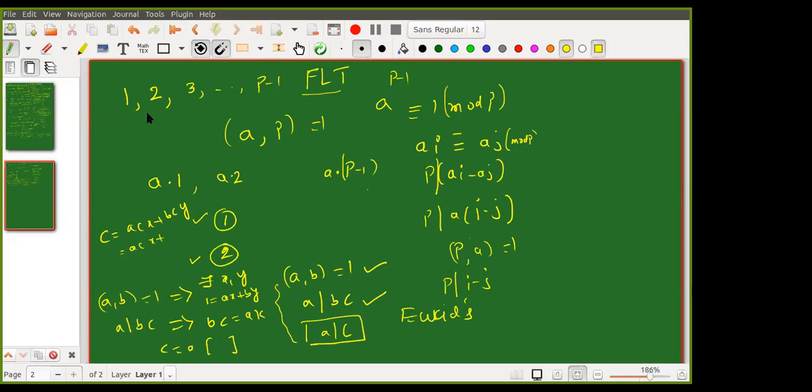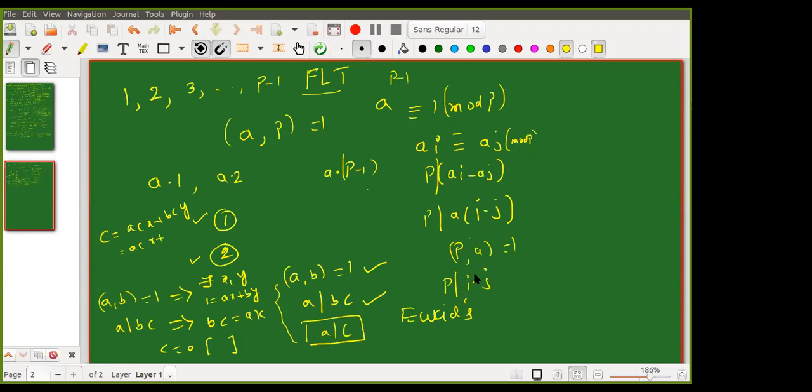How is the proof? Rohan said let us start with 1, 2, 3 up to p minus 1, and since a, p GCD 1, multiply a to each of them. The first step is to show that no two of them are congruent modulo p. Suppose it is happening, then my claim is that i equals j. So p divides ai minus aj, p divides a times (i minus j), and p, a GCD 1. By Euclid's lemma, if p, a GCD 1 and p divides bc, then p divides c. So p divides i minus j.